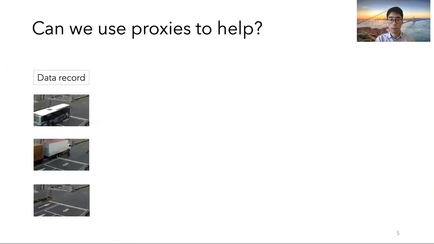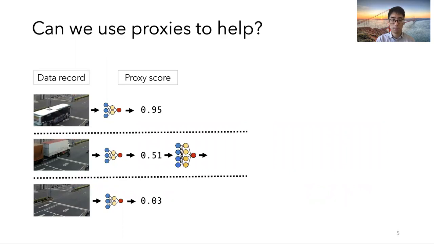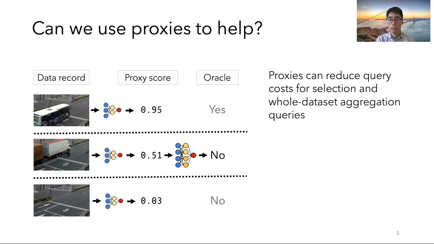Recent work has proposed using proxies to accelerate queries. Can we use this to help? Well, the way this is most standardly done is we execute a proxy over all the data, because it's substantially cheaper than these expensive deep neural networks, generate a proxy score, and then only sample the oracle on records where the proxy is unsure. And so these proxies can reduce query costs for selection and whole dataset aggregation queries.